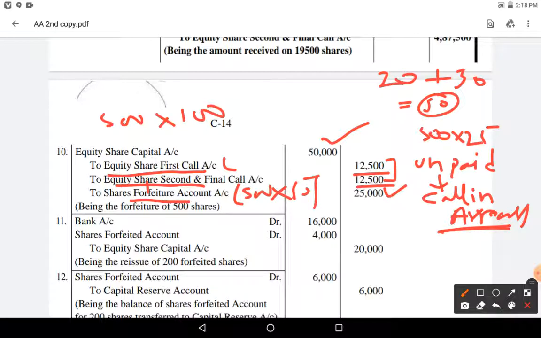I repeat, equity share capital account will be with the face value, equity share first call unpaid and equity share second and final call unpaid. These two, 500 into 25, 500 into 25, and equity share forfeiture account remaining balance 25,000 for forfeiting the shares.